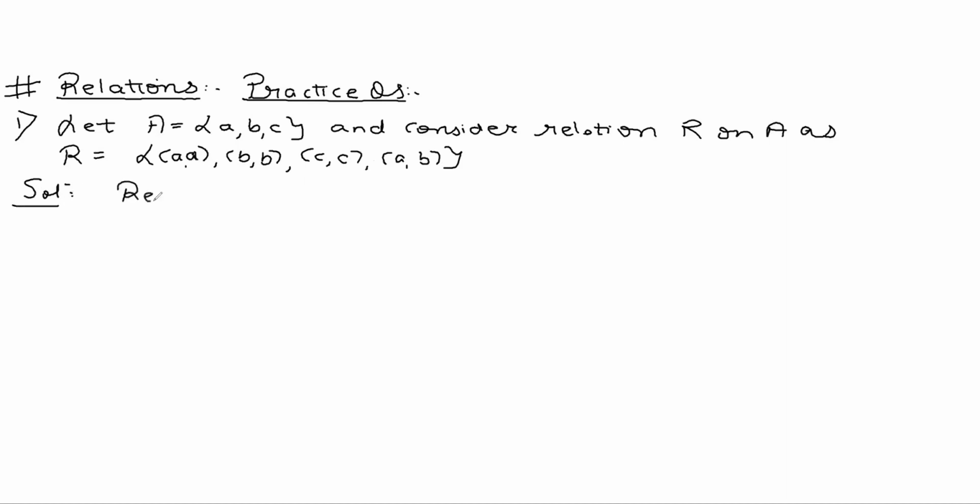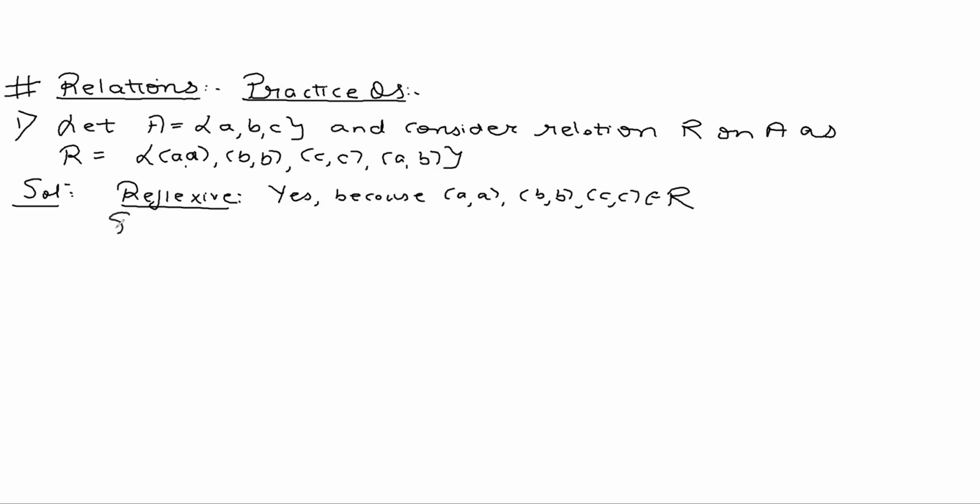So is it reflexive? You can see clearly, yes, because (A,A), (B,B), (C,C) all three of them belong to the relation R. So this relation is a reflexive relation.